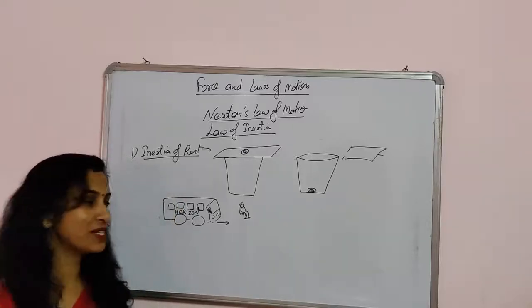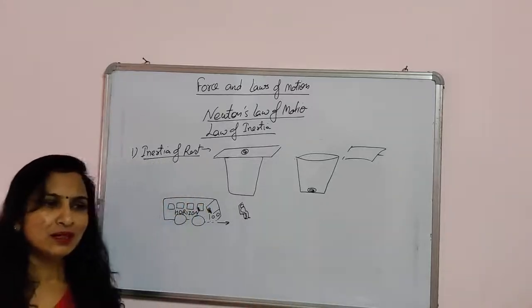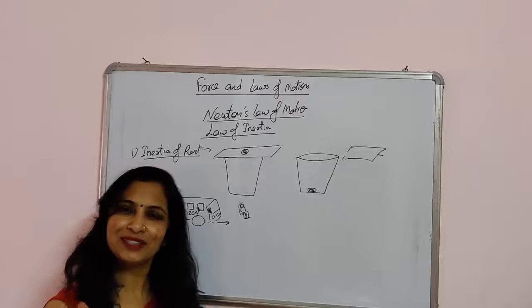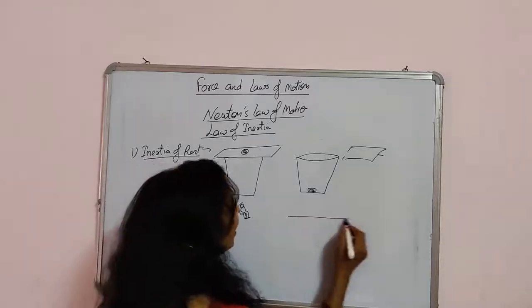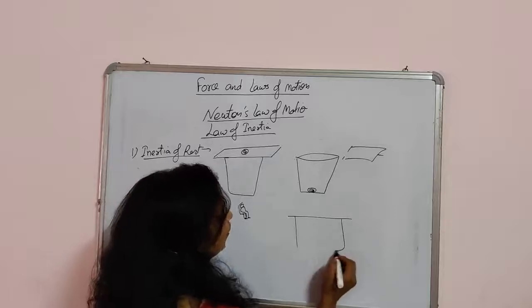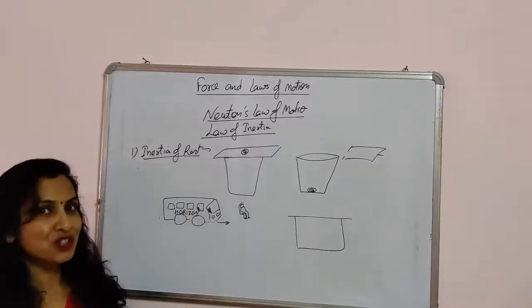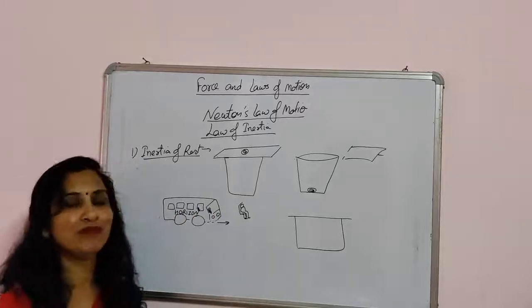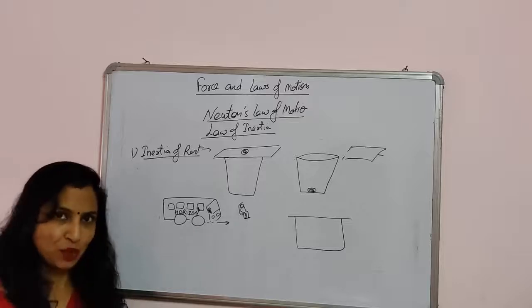Okay, I am taking one more example. Have you seen your mama clean your carpets with a stick? She hangs the carpet on a wire like this or on a rod and beats it with a stick. And by beating the carpet with a stick, all the dust falls down.